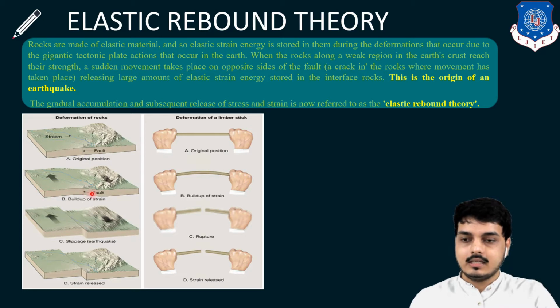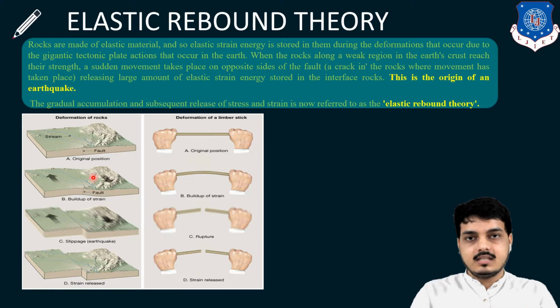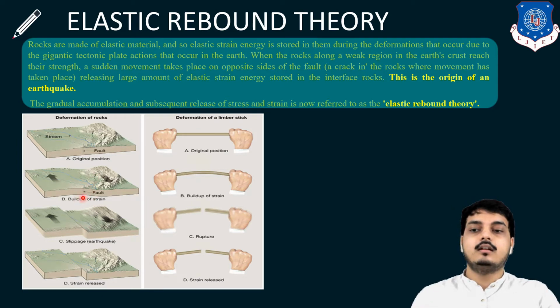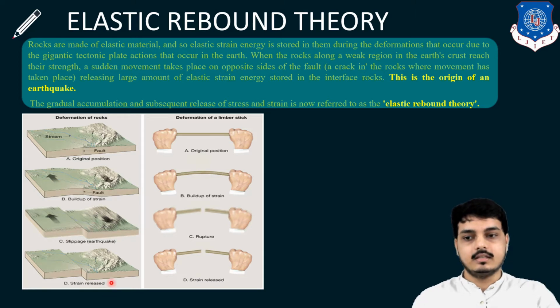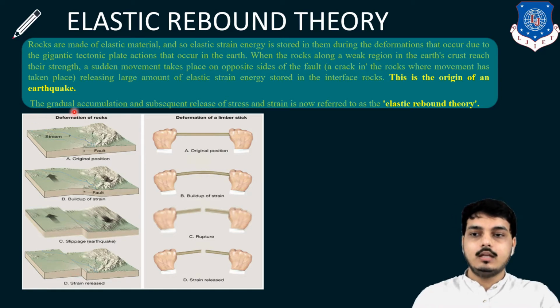You can see this is a kind of inclined plane. The energy is stored, and then suddenly, whenever the energy exceeds its capacity, slippage occurs. That is the earthquake, the strain energy is released, and it returns to its original position. So the gradual accumulation and subsequent release of stress and strain is referred to as the elastic rebound theory.